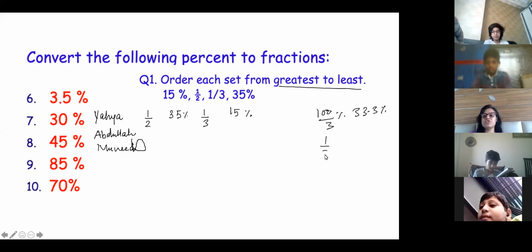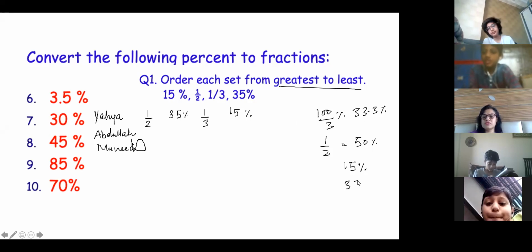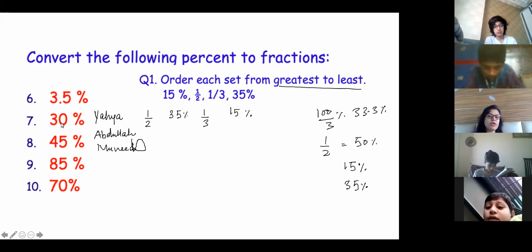And what is 1/2? 50%. So which one is greater? And then you have 15%, and then you have 35%. 50, then 35, then 33.3, and then 15. Largest is which one? Yes, ma'am, I got the 50%. Answer correct. The same, 1/2. This is the answer.